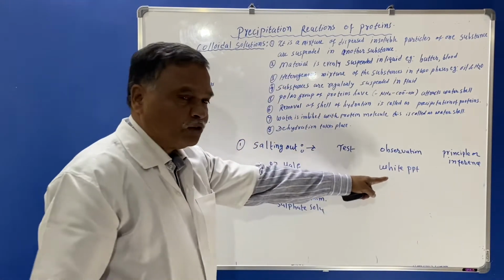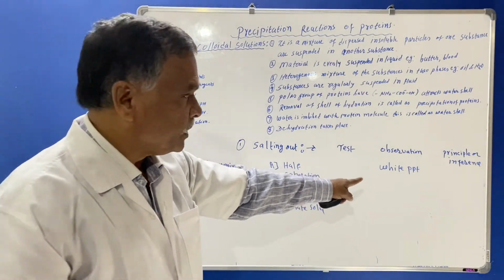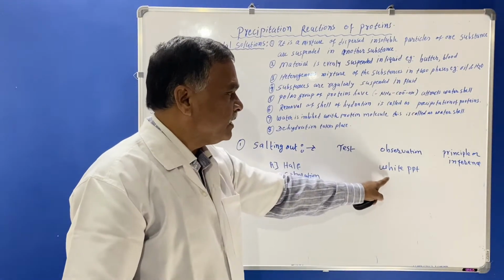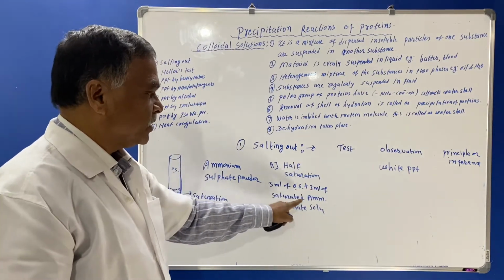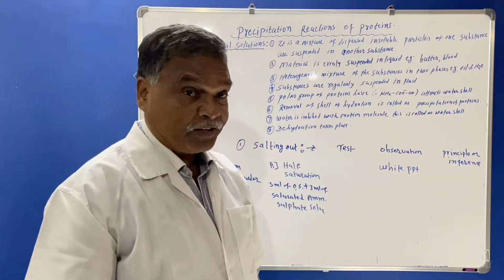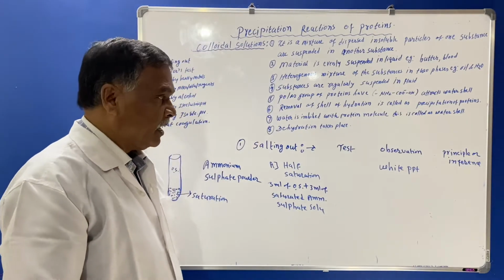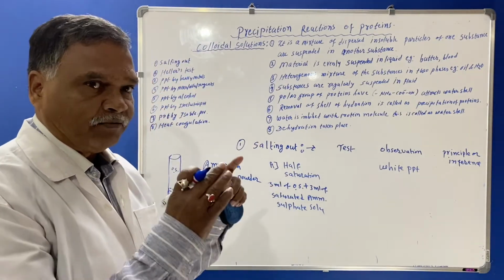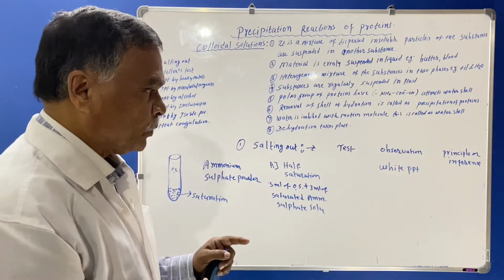This ammonium sulfate we are using here for the precipitation of the protein. So what will be the observation here? After taking 3 ml of original solution plus 3 ml of saturated ammonium sulfate solution, there will be white precipitation, and this white precipitation means turbidity of protein can be seen.